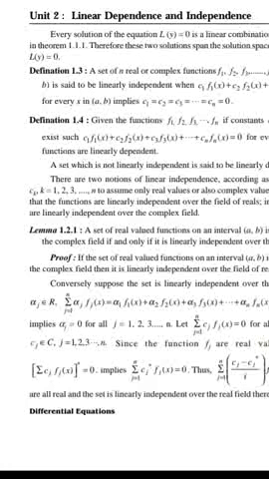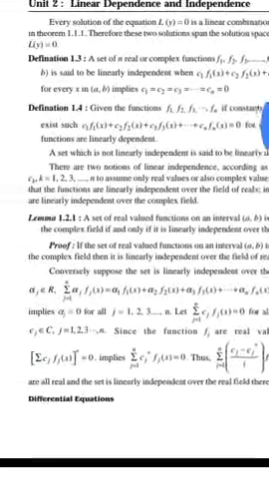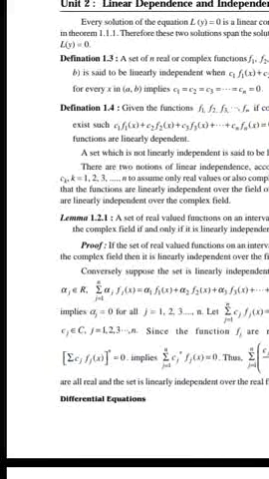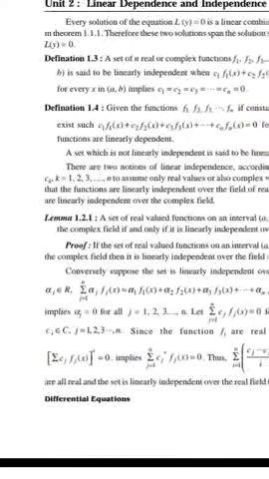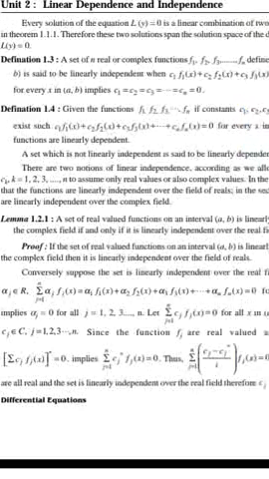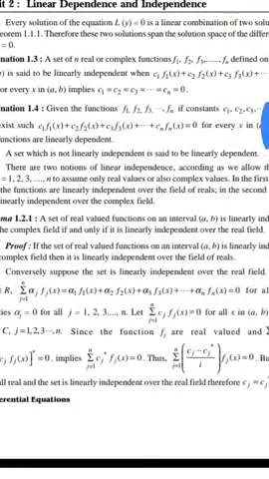A set which is not linearly independent is said to be linearly dependent. These are two notions of linear independence.